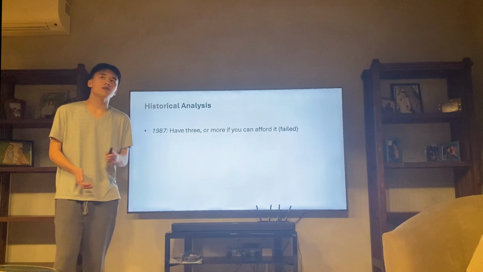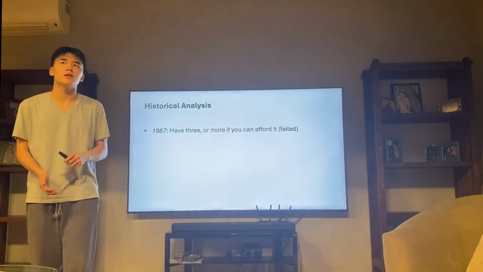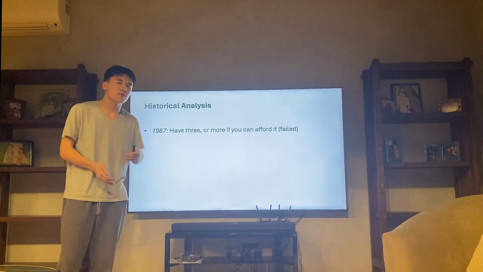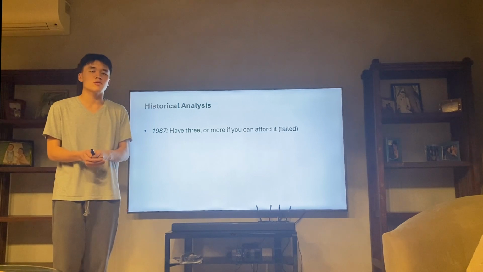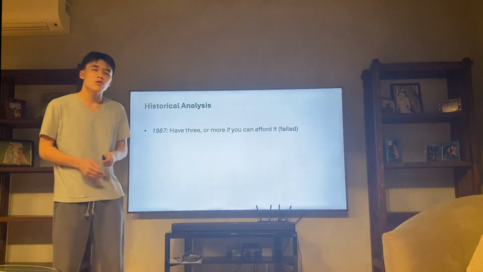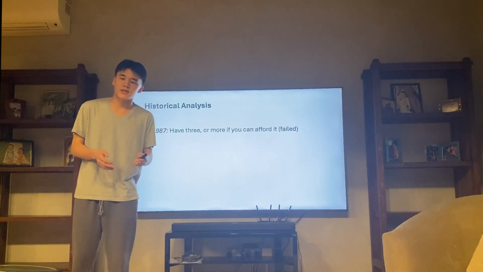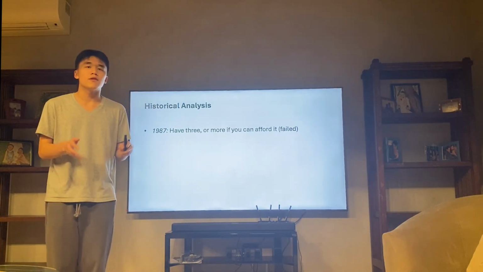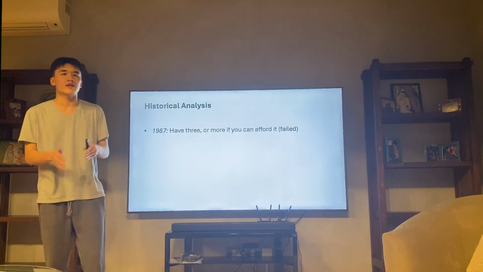And so I want to show you that this theory's application is not only seen in theory, but also in practice. And so let's do a bit of historical analysis. Going back to 1987, when Goh Chok Tong announced, "Have three or more if you can afford it." This campaign, we can see it through the slogan, intrinsically something is wrong. The word afford implies that children are a monetary cost rather than a gain.